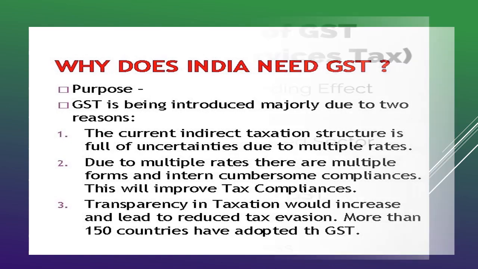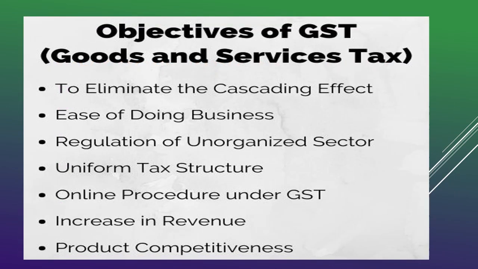was introduced in India. The main objectives of the introduction of GST: first one is to eliminate the cascading effect. Cascading effect refers to tax on tax. When there is a tax on tax, the price of the commodity will be higher. So the main reason is to eliminate the cascading effect of taxation.